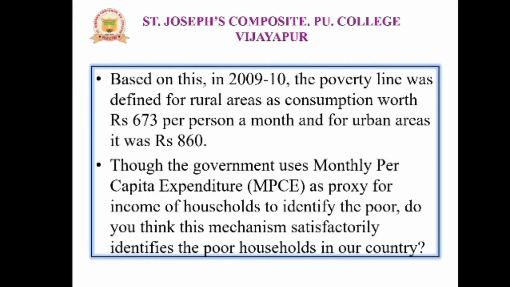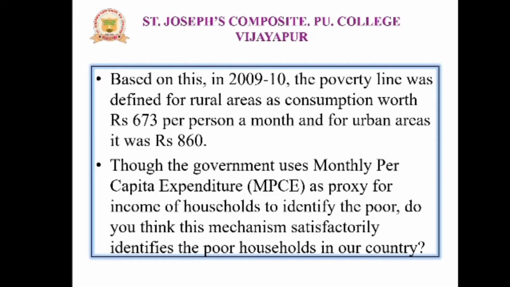The government uses monthly per capita expenditure, MPCE, as a proxy for income of households to identify the poor. But do you think this mechanism satisfactorily identifies the poor households in our country?